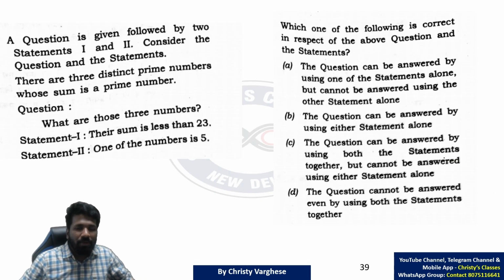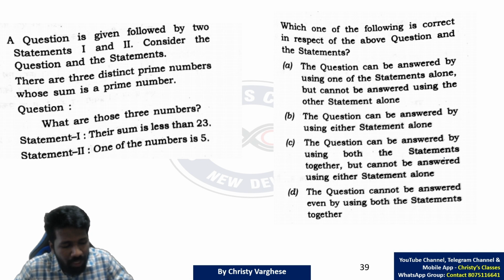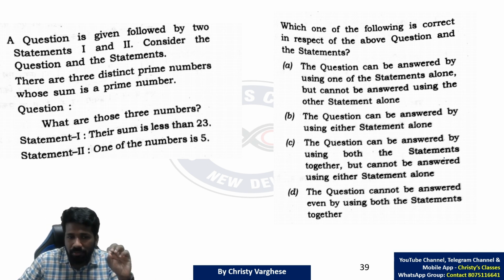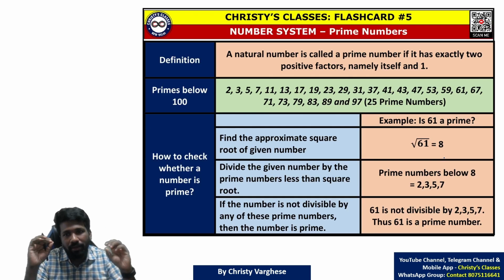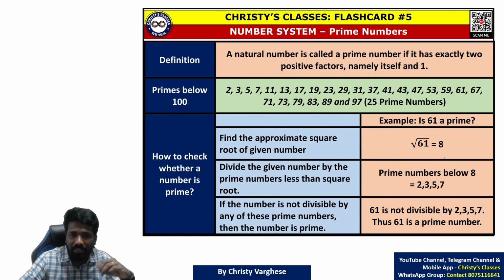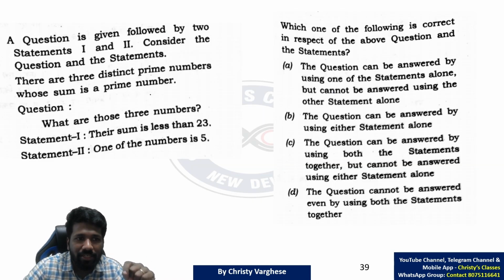So next question, a prime number based question. In this exam, 3 questions were directly or indirectly connected to prime numbers. That is why in the flashcard analysis series, just before the exam, I told you to go through the flashcard of prime numbers. Because if you are flexible with prime numbers, these questions can be done faster. Especially, I told you to at least try to learn some smaller prime numbers. So here also that is needed.